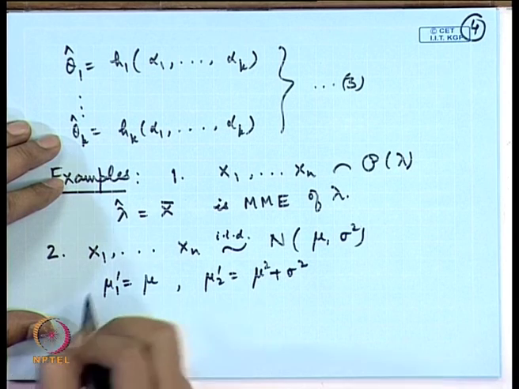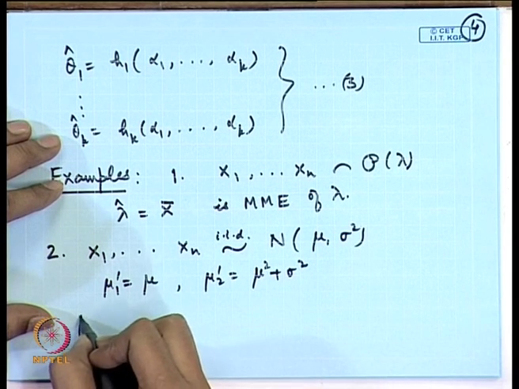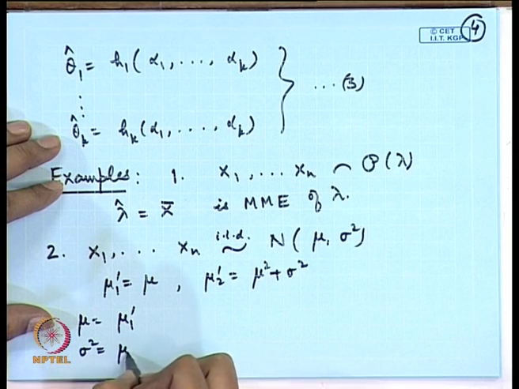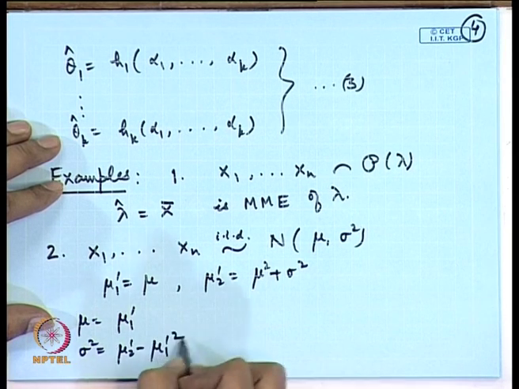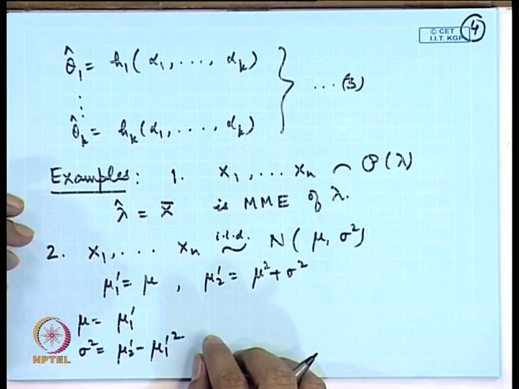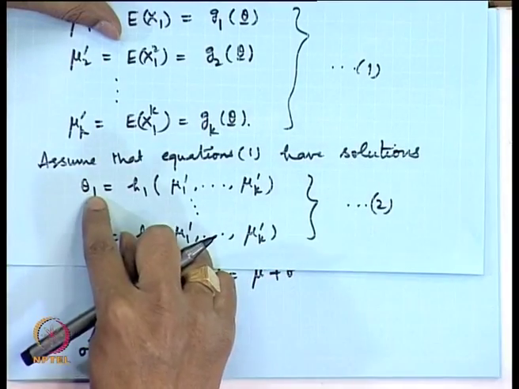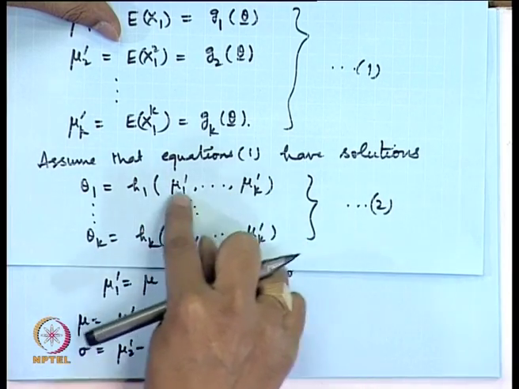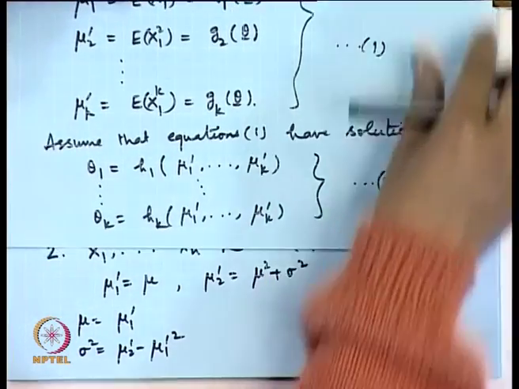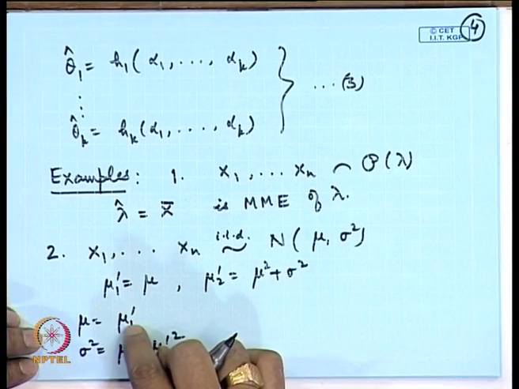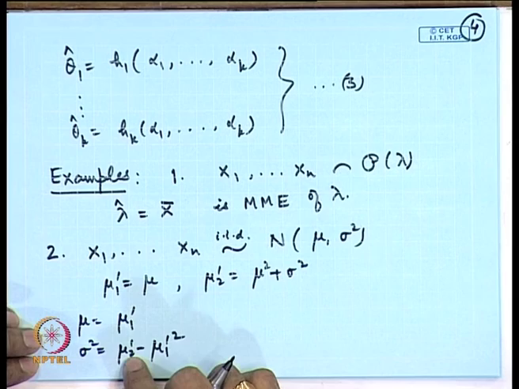So, if we solve this, we get mu is equal to mu 1 prime and sigma square is equal to mu 2 prime minus mu 1 prime square. So, this is the system which is equivalent to the earlier system, where the thetas are written in terms of the mu i primes. Now we substitute alpha 1 for mu 1 prime and alpha 2 for mu 2 prime.